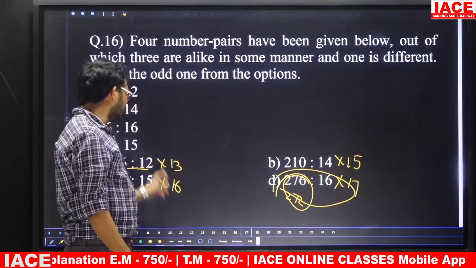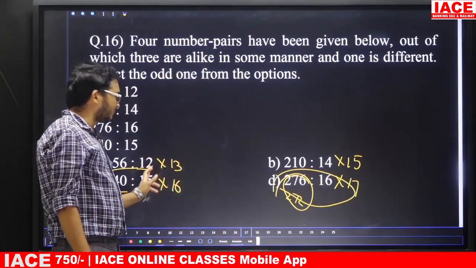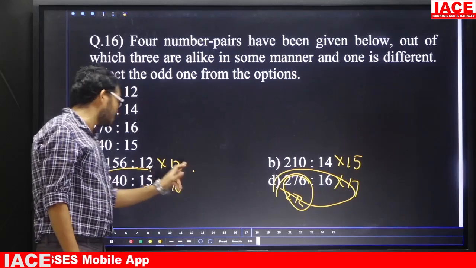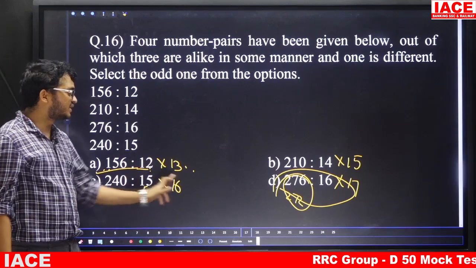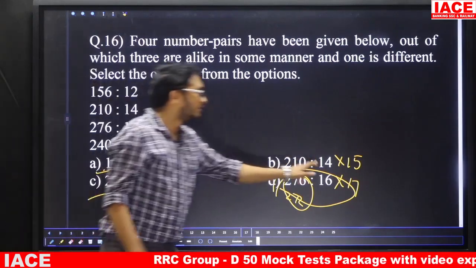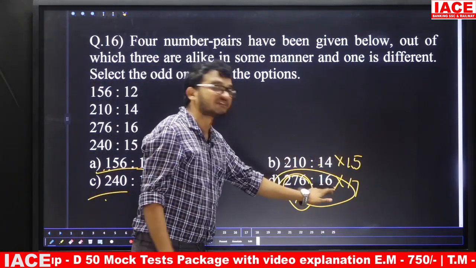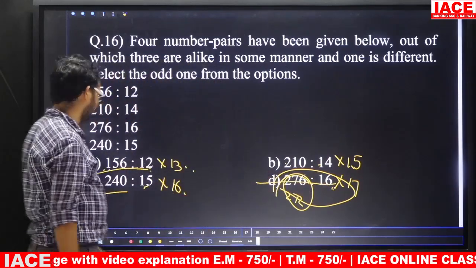So the logic here is that number into the next number, multiplication, equals the resultant one. 12 into 13 gives the resultant number, 15 into 16, 14 into 15 too, but the last one is not following. So the answer is Option D.